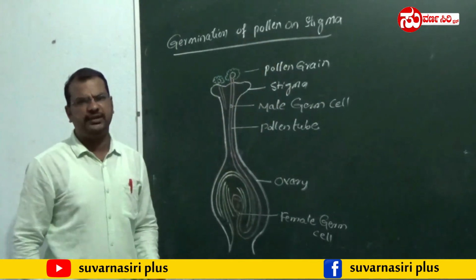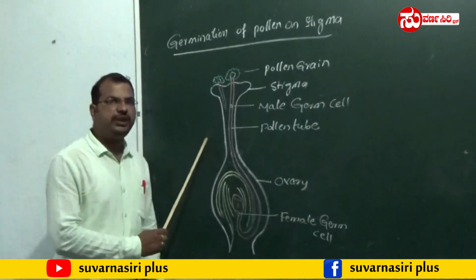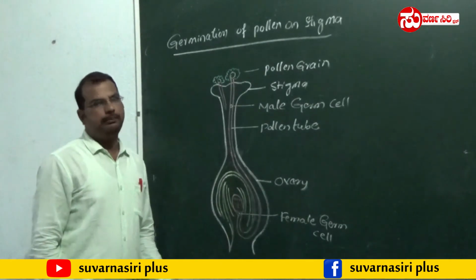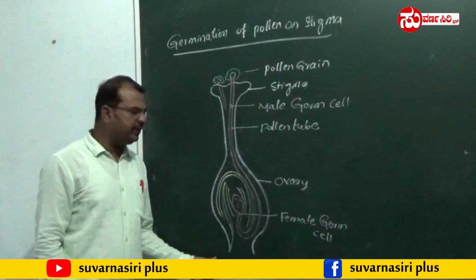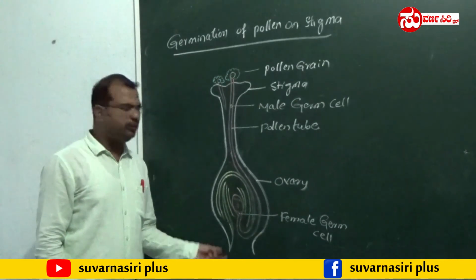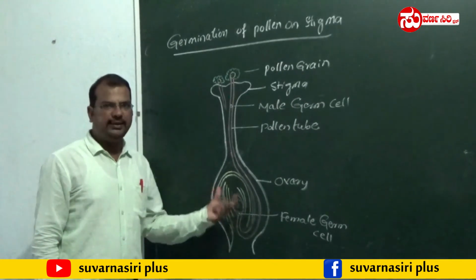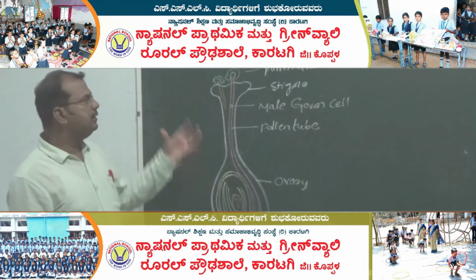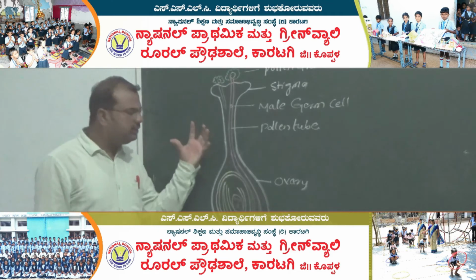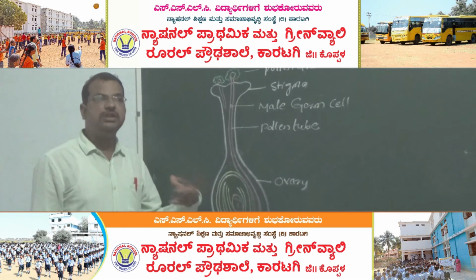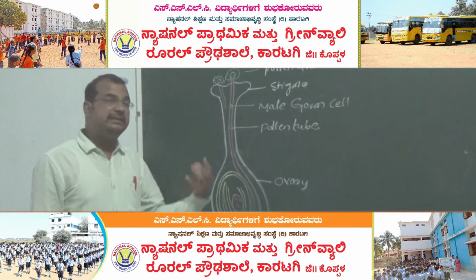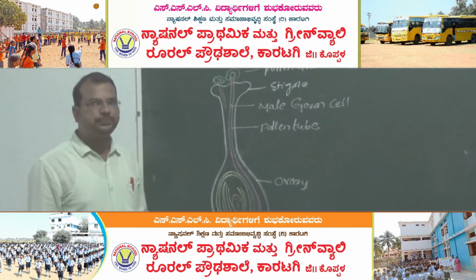Very important from an exam point of view. This diagram is very important for 3 marks. It is asked many times in examinations, so you have to practice this diagram for the exam. It's for 3 marks. How? See, this diagram gives you knowledge about how germination takes place.